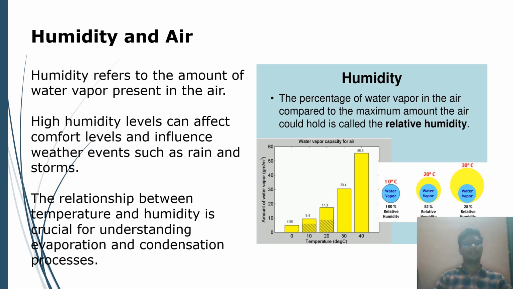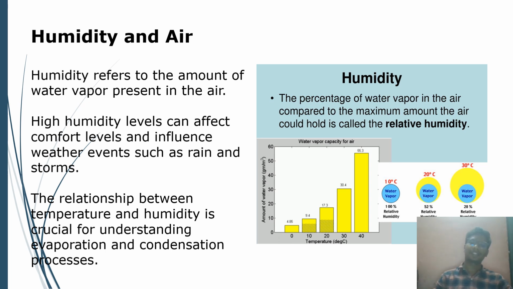Humidity and air. Humidity refers to the amount of water vapor present in the air. High humidity levels can affect comfort levels and influence weather effects such as rain and storms. The relation between temperature and humidity is crucial for understanding the processes of evaporation and condensation. Humidity means the percentage of water vapor in the air compared to the maximum amount the air can hold, which is called relative humidity.